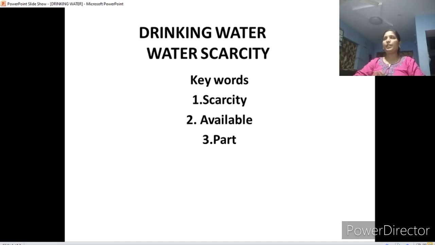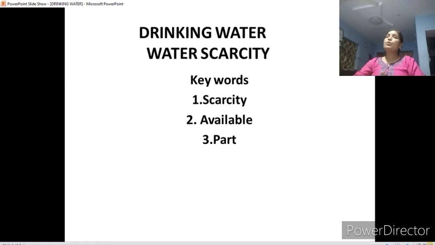So in today's class you are going to read about drinking water, what the meaning of water scarcity is, and how to face this scarcity. The keywords in this chapter are scarcity, available, part. So these are the keywords. Learn them well, children, they will be useful for you in writing the worksheet.